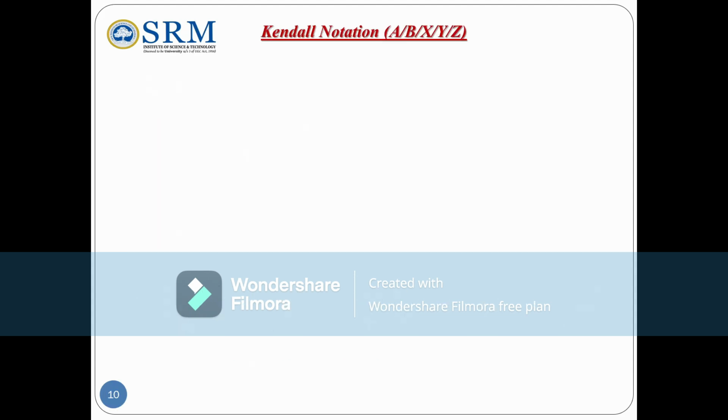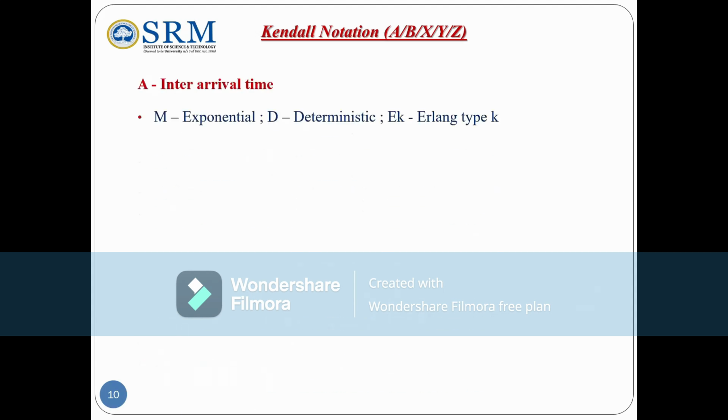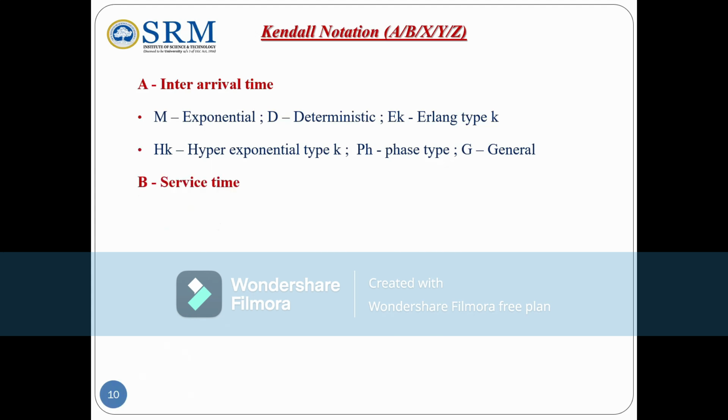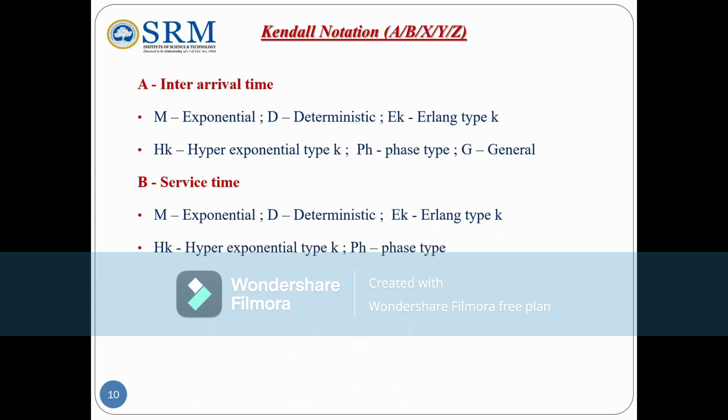Kendall's notation is denoted by A, B, X, Y and Z. A is the inter-arrival time. M is exponential and D is deterministic. EK is Erlang type K and HK is hyper-exponential type K. PH is phase type. G is general. B is the service time, with the same notations: M is exponential and D is deterministic, EK is Erlang type K, HK is hyper-exponential type K, PH is phase type, and G is general.